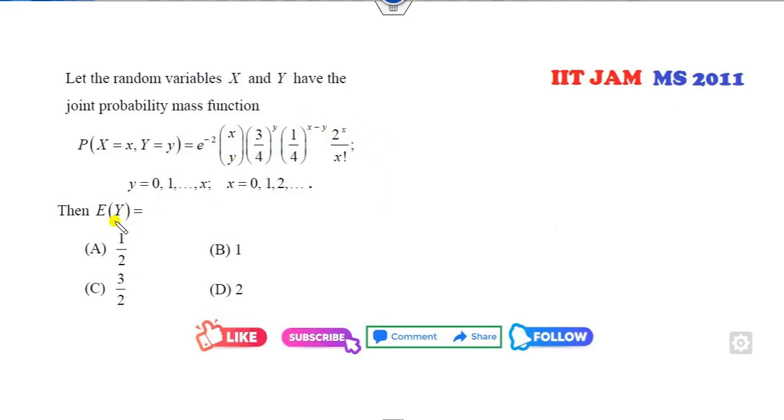Okay, look at that. Your target is to find the expected value of y. So what is the tip for you? Your target, if you look at that, you can think about this as f of x comma y. Write the two different functions. What comes to your mind when e raised to power something is given to you? That means it's a Poisson distribution.